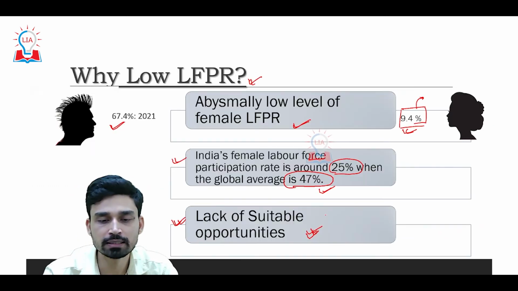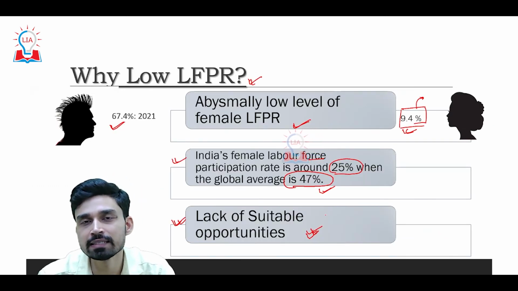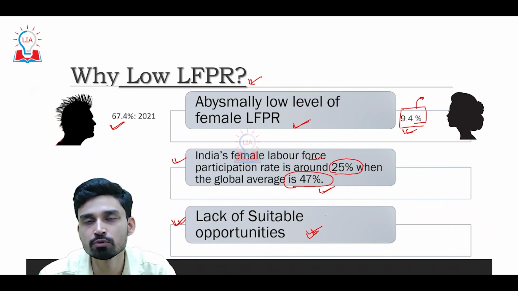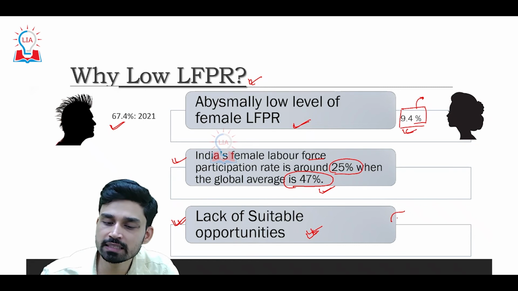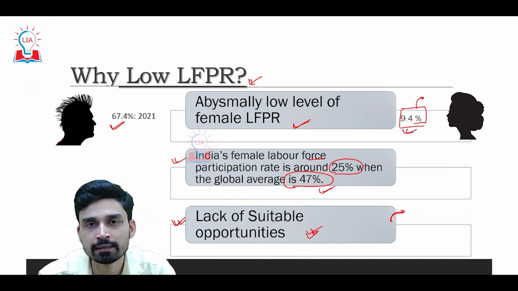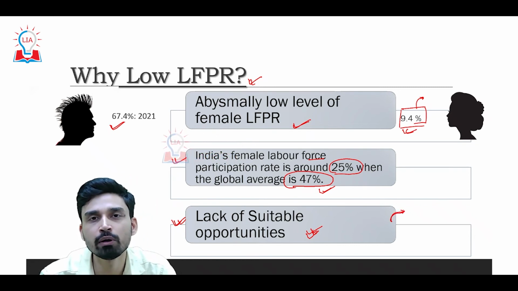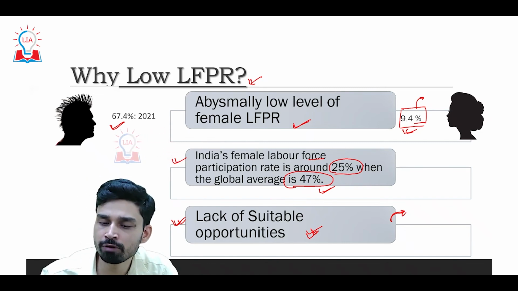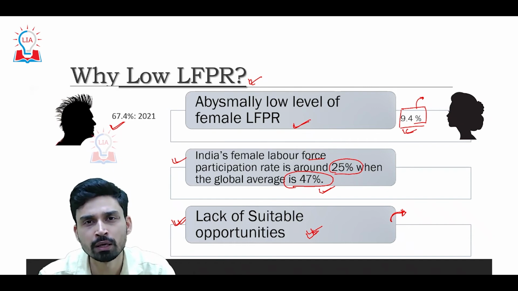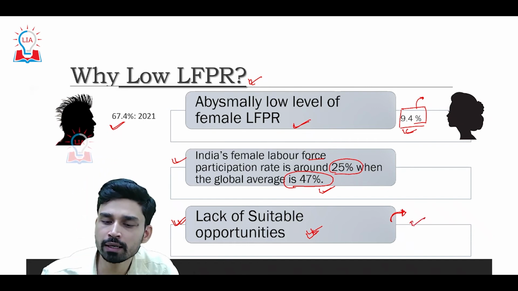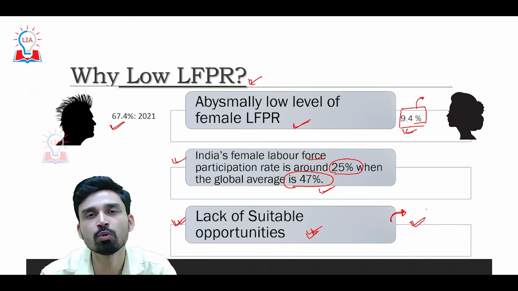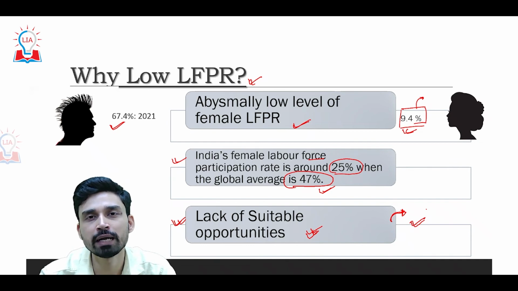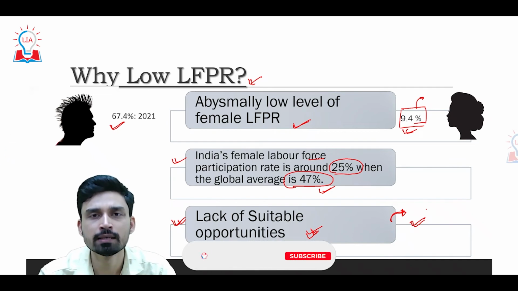Now, apart from this lack of suitable job opportunities, we have to understand this is not a problem only from the supply side, this problem is also from the demand side, because a lot of companies, especially IT companies, have recently said that they are not finding the adequate quality of graduates that they are looking to employ, and that is why even though many vacancies or many posts are vacant in the private companies, they are not able to hire, they are not able to increase the employment rate because the quality of graduates is also relatively low. So we have to work on both sides. We have to address the demand side as well as the supply side issue.